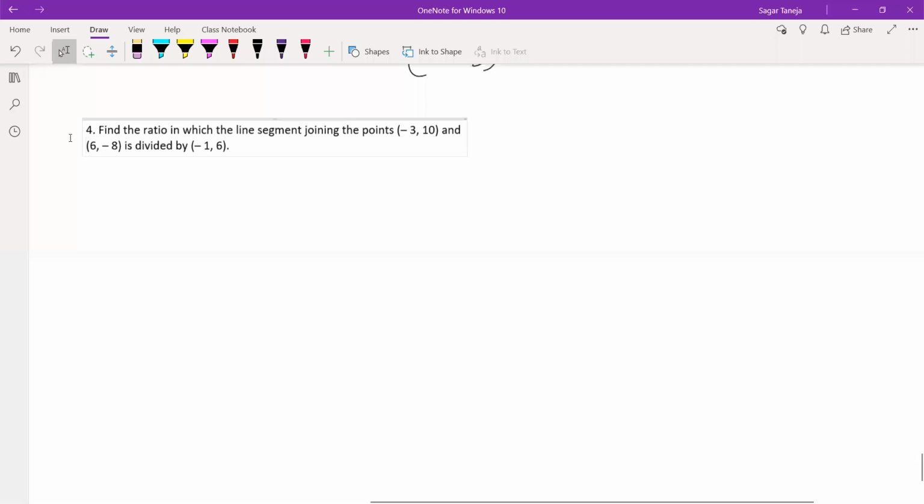Question number 3, try by your own one time. If you are not able to understand the statement, then ask me tomorrow. Okay. So now that is question number 4. I have highlighted it. This is question number 4.